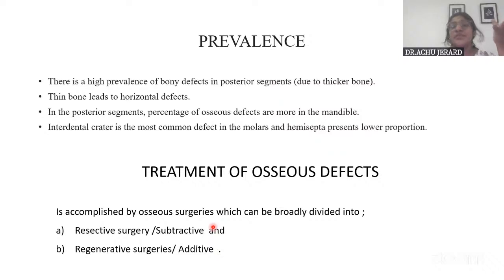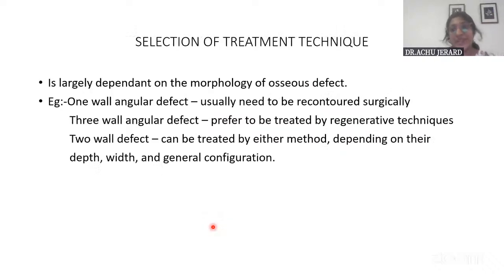And with regard to treatment of osseous defects, what are the treatments? You have osseous surgeries: the resective type, which is subtractive, and the regenerative type, which is additive. The selection is determined by the type of defect. For example, in a one-wall defect, only one wall is remaining, so there is no scope for regeneration. It should be contoured so that no more plaque accumulates there, so resective is more commonly preferred.